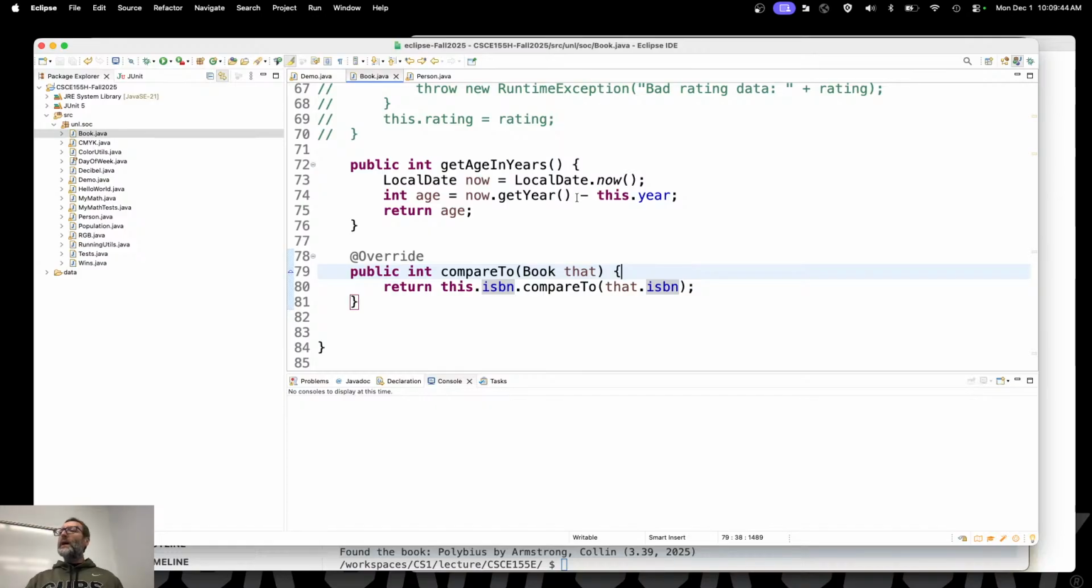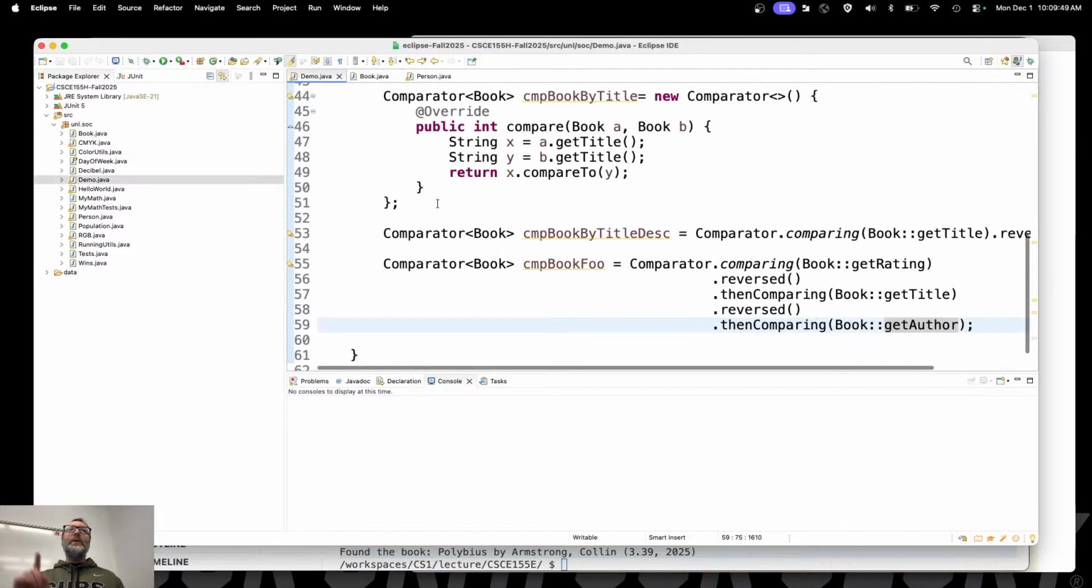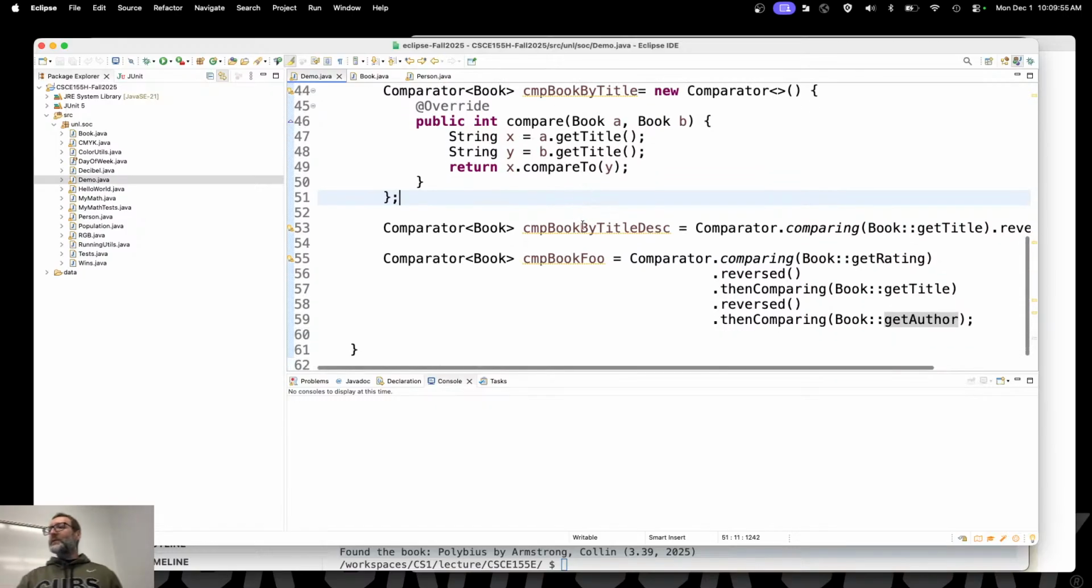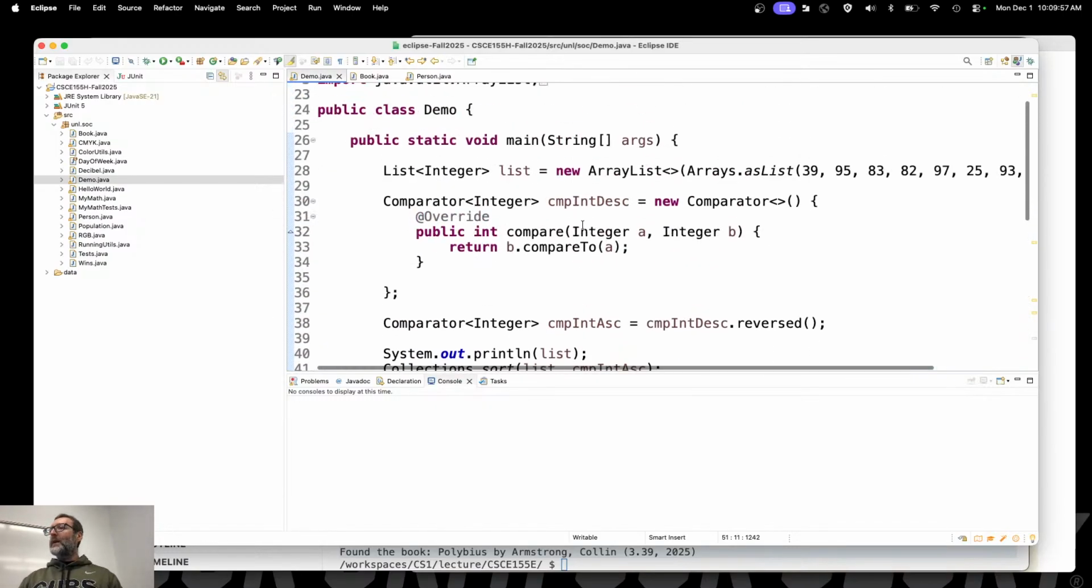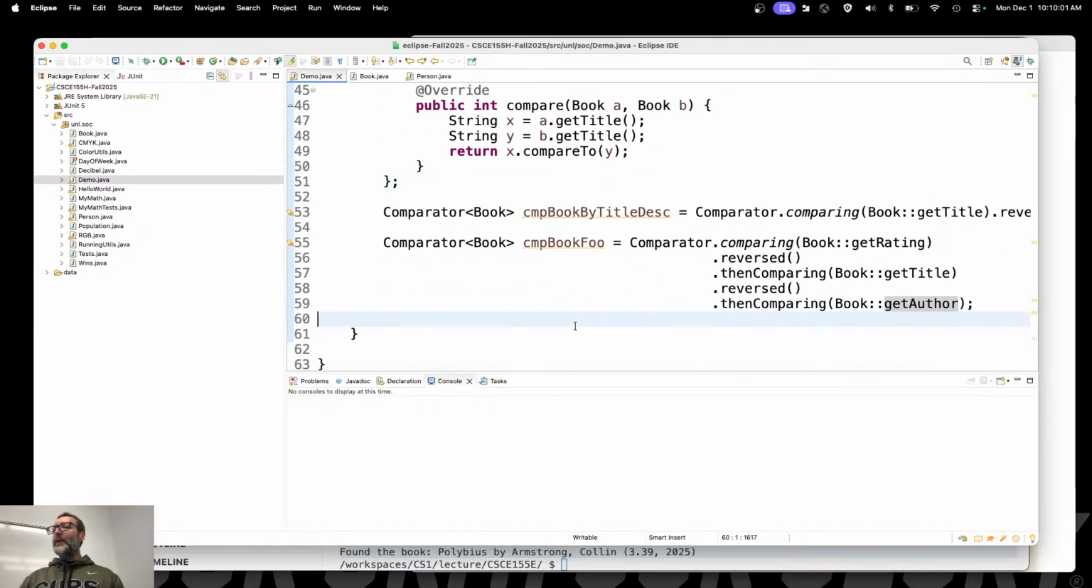The other reason that you might not want to do this is because, well, it locks you into one ordering, right? You're going to have to make comparators anyway, right? If I were to naturally order those books, do I have books already? I'm not loading up the books, so I can't do it, unfortunately. But this is how you build comparators, right?